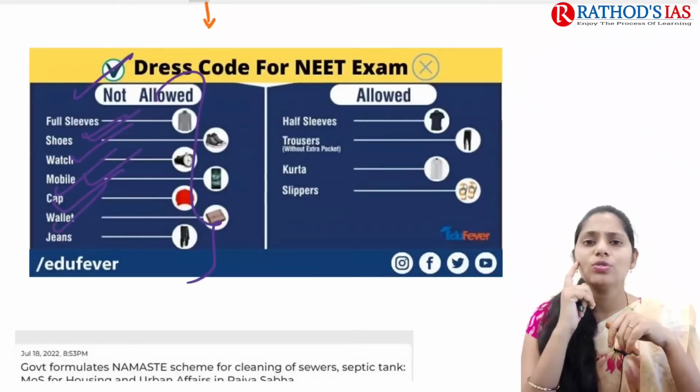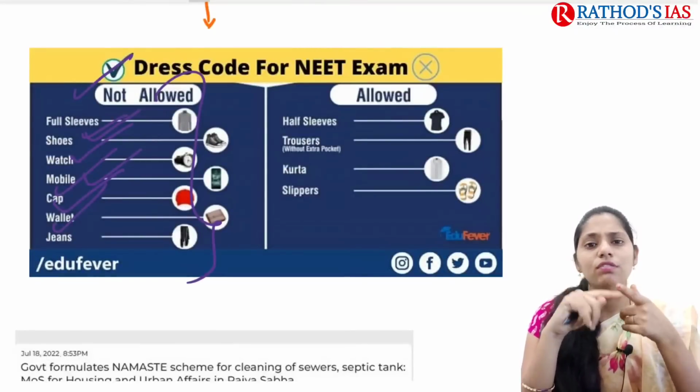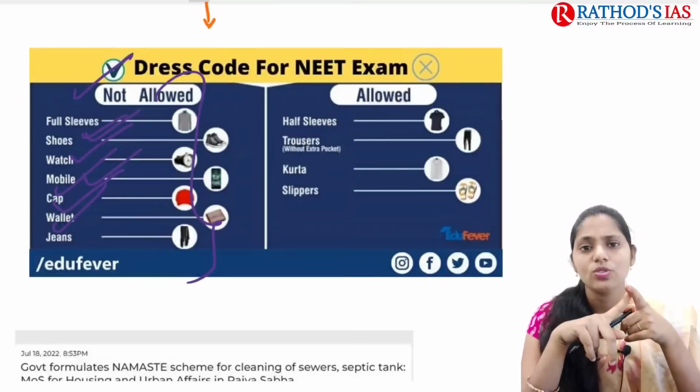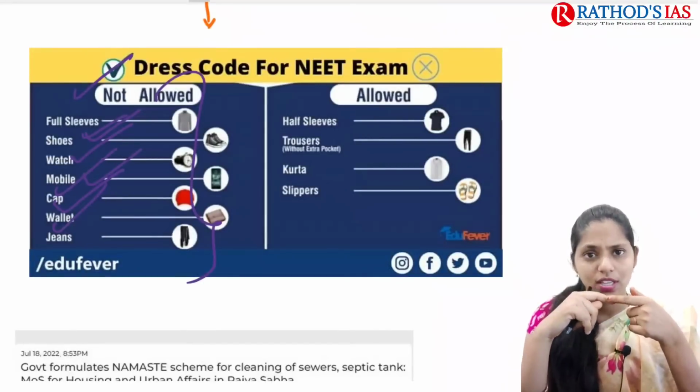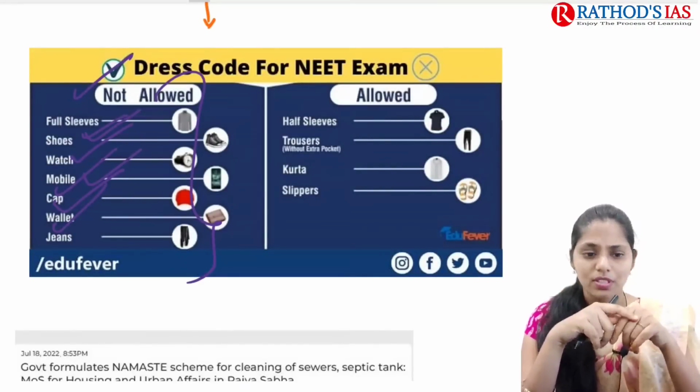And I want to say one thing here. If you are the district magistrate of that so-and-so area, what are the steps you are going to take? Let me know in the comment box.